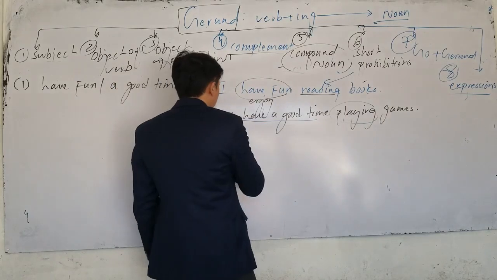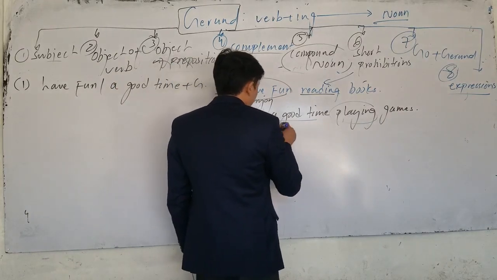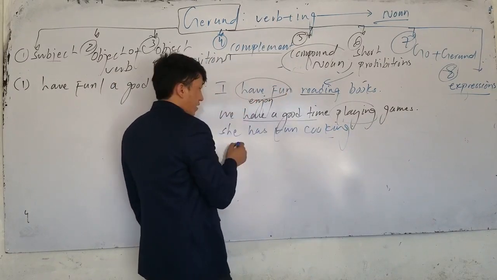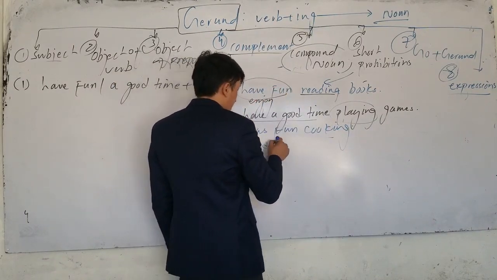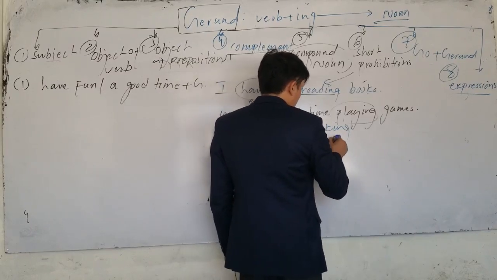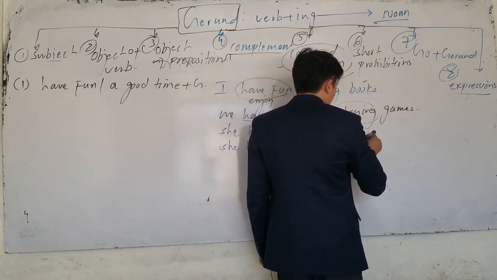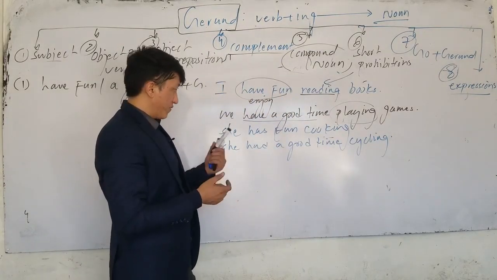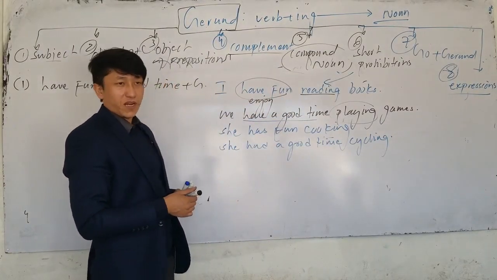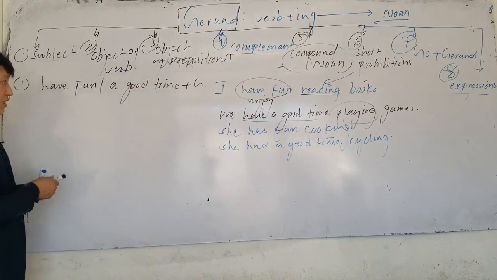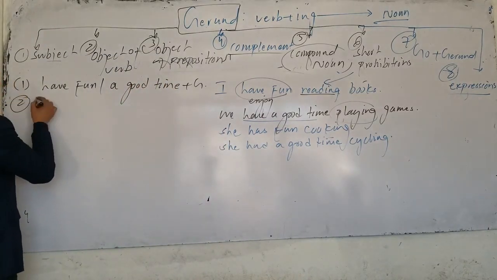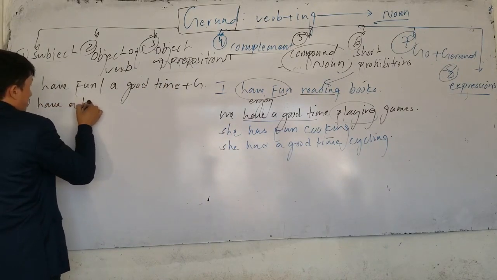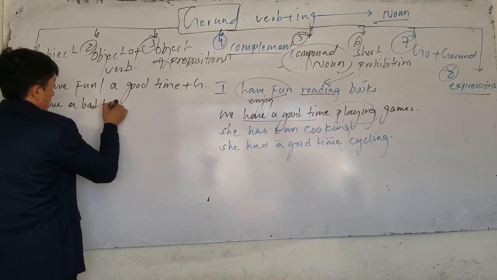If I say for she, we use have or has. She has fun cooking. Which one is gerund? Cooking. Or past form is what? She had a good time cycling. Which one is gerund? Cycling. Now, for the future, we can say I will have a good time. Remember, after these expressions, what do we use? We use gerund.